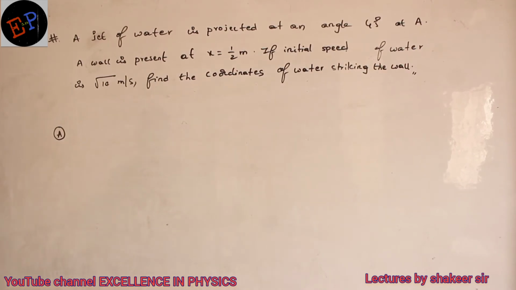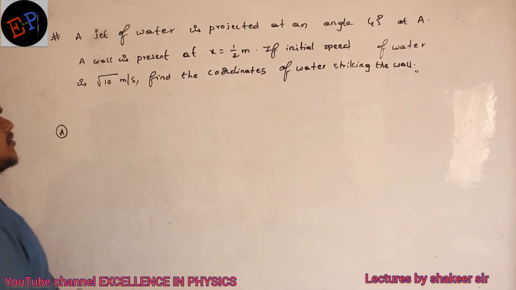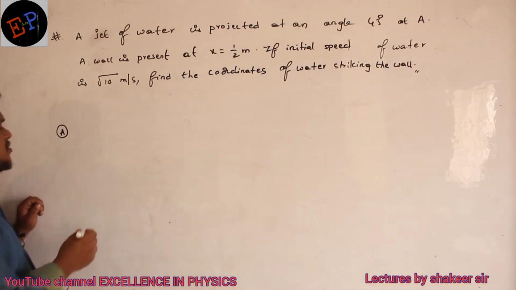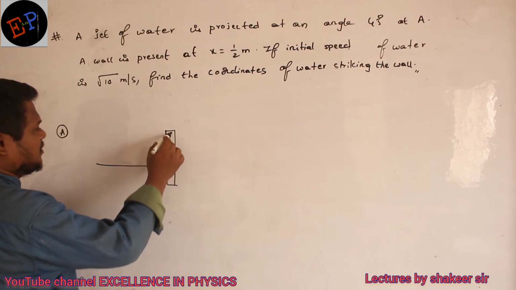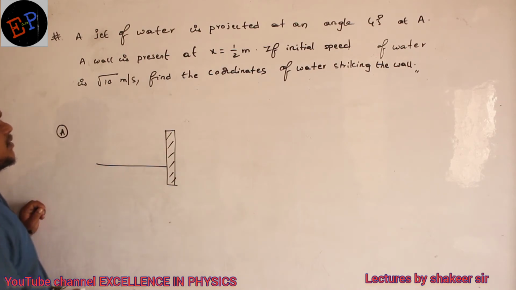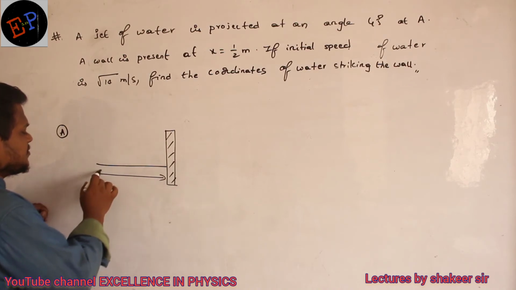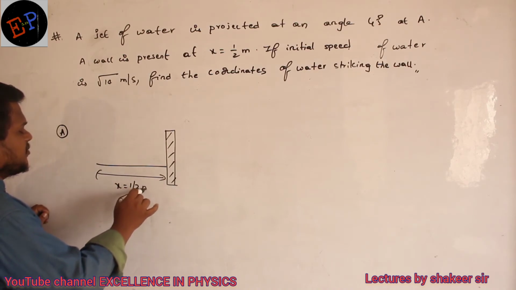Okay. So a jet of water is projected at an angle of 45 degrees at point A. A wall is present at x equals half meter. So here there is one vertical wall, ma. Clear? This is a wall. And what is the distance of the wall? The distance of the wall is half meter, 1/2 meter.